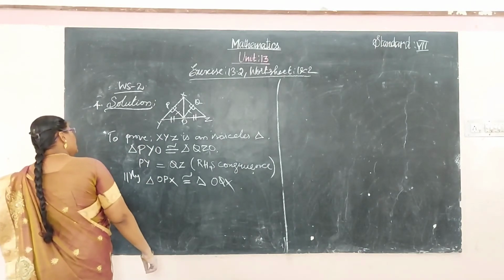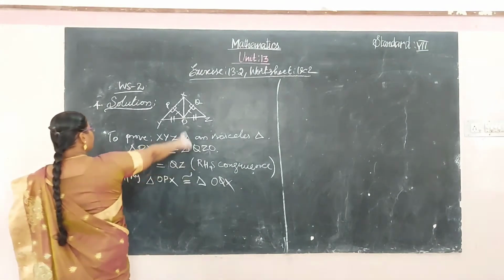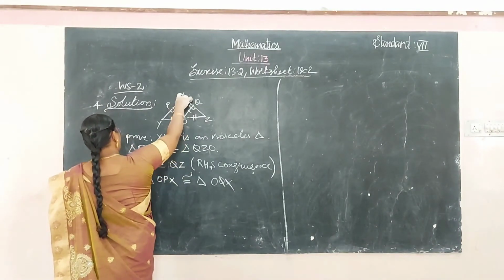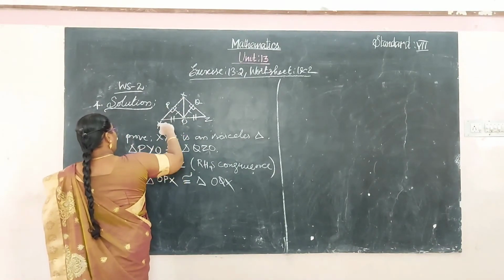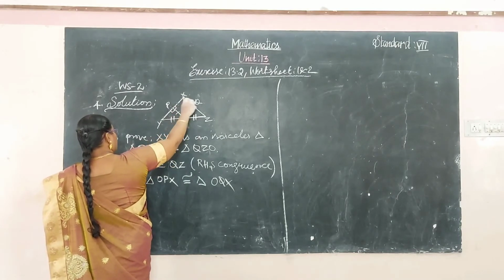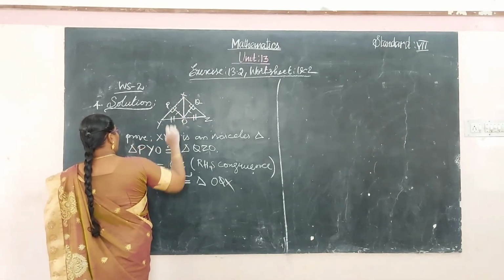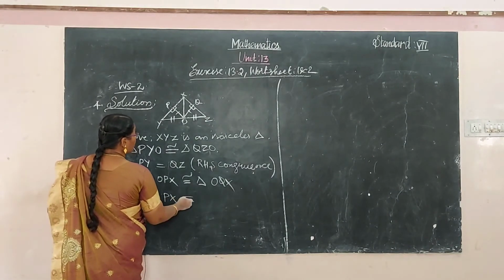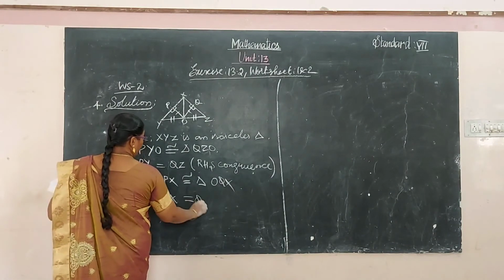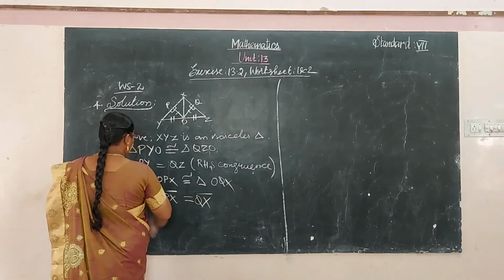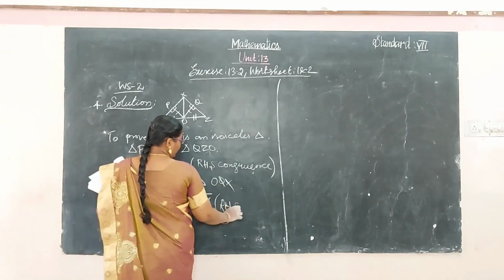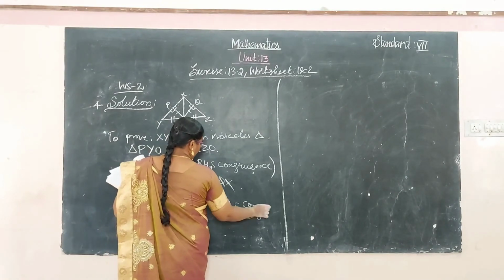Here, which other sides are common? PO. Okay, PX, here PY, here PX and XQ. Okay, PX is equal to QX. Here also we have applied the RHS congruence.